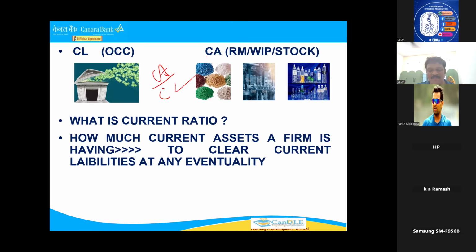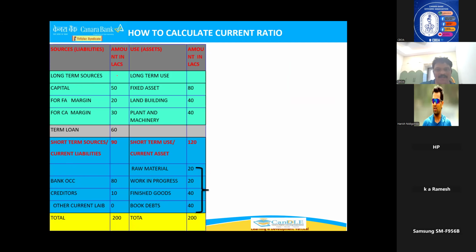Generally, we take the 31st March balance sheet and see how much loan you have given, how many assets are created. If you sell those assets, whether your liabilities will be cleared or not, you must know. That is the reason the current ratio works. It shows how much current assets a firm has to clear current liabilities in any eventuality. You have given money and he has purchased this. If this is sold, whether your liability will be cleared or not. This comparison is nothing but the current ratio. I hope you understood what a current ratio is.